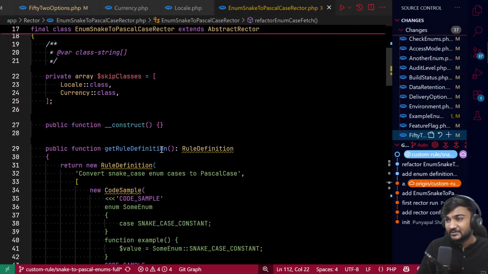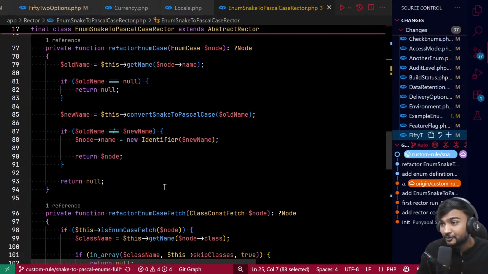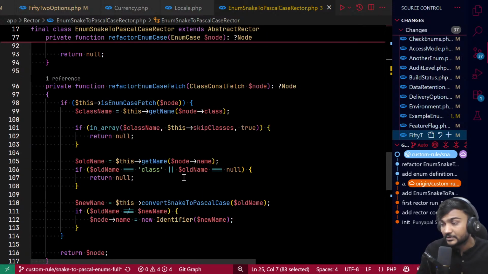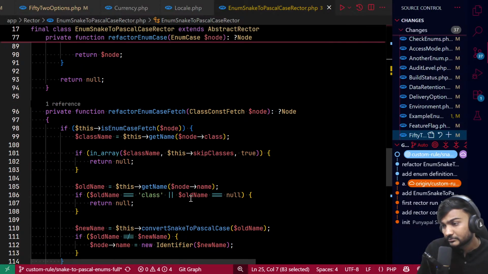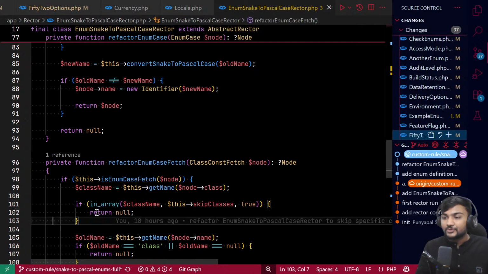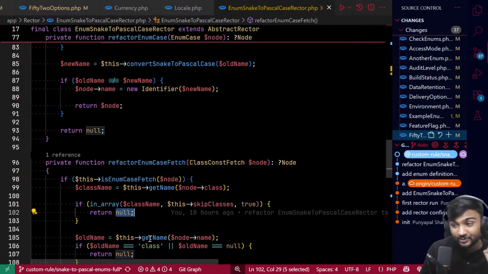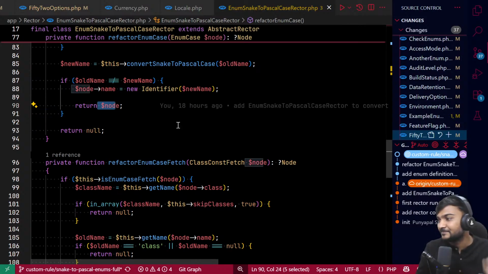I have just defined skip classes. I have done it so that if the class name is in skip classes, don't do anything, just return null. Sorry, it will be somewhere here. Yeah, here it is. One more thing, about returning node or null: if you haven't changed anything, returning null will be more performant than returning node. Keep that in mind.